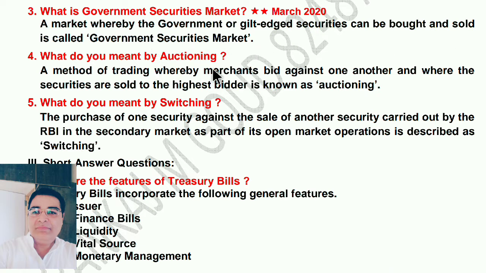What do you mean by auctioning? Auction. A method of trading whereby merchants bid against one another and where the securities are sold to the highest bidder is known as auctioning. So auction everybody knows. Already you studied in the 11th standard also. The person who is doing the highest bid will get that product. Same way here, if you offer the highest share amount, you will get the share.